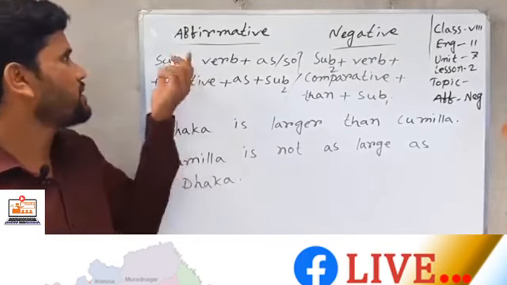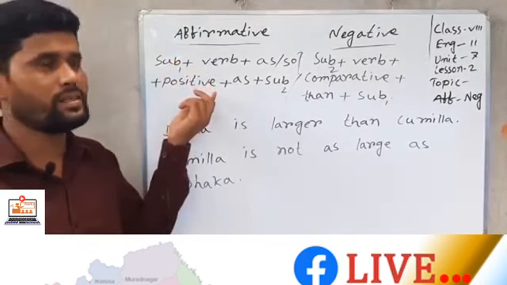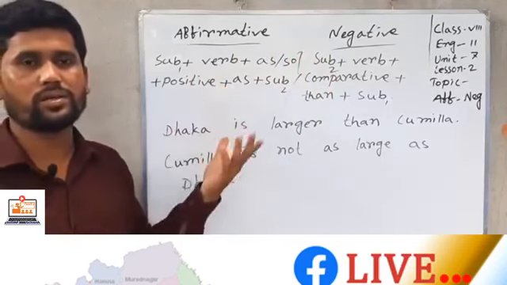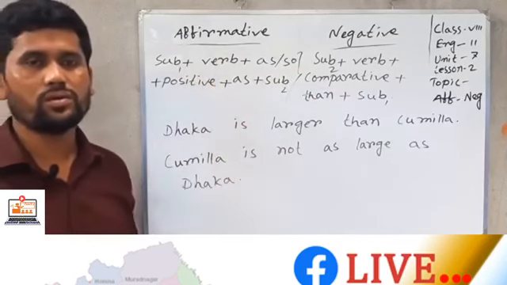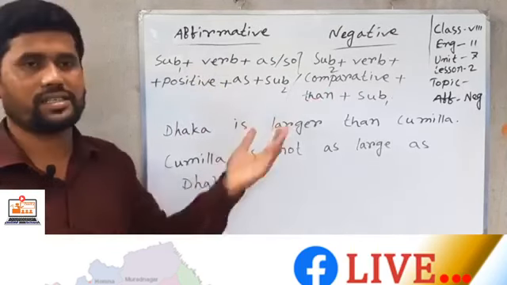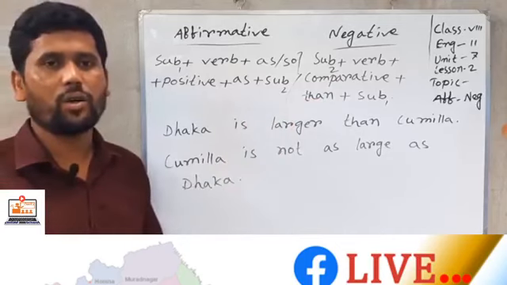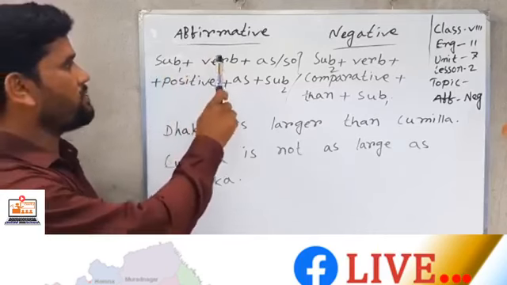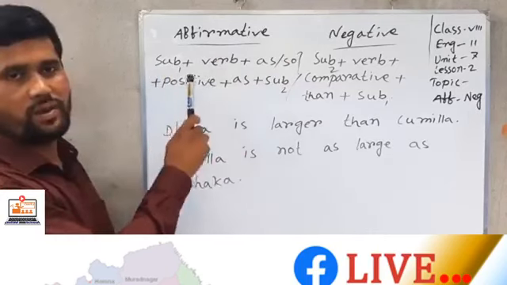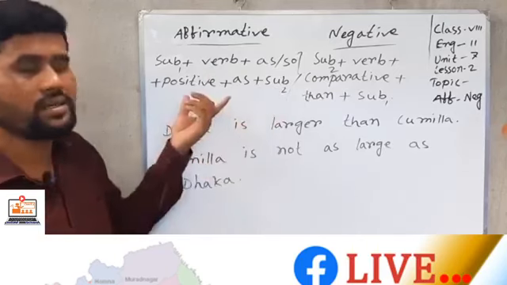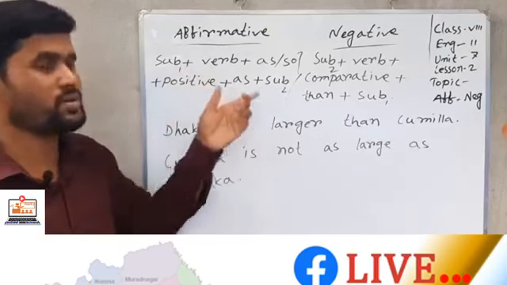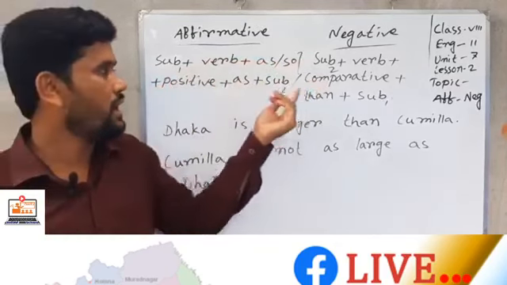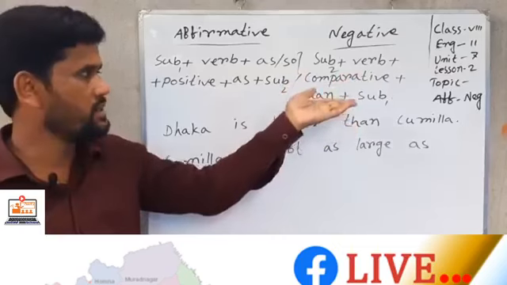Sometimes we find positive degree, and when we want to change the sentence into negative, we should follow the structure of positive and comparative degree. Here you find subject 1 plus verb plus "as" or "so" plus positive form plus "as" plus subject 2. Here there are two subjects, so I mentioned subject 1 and subject 2. If you find this structure, you can change by following this structure.